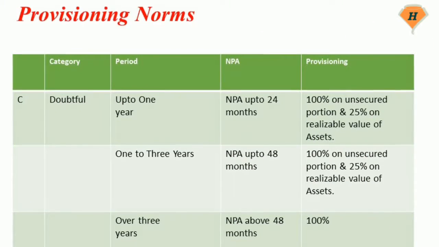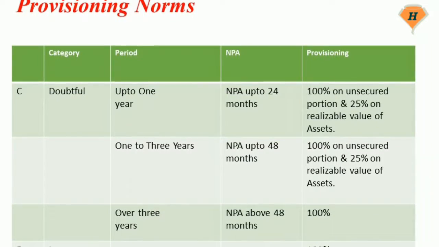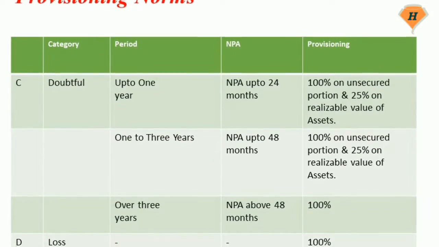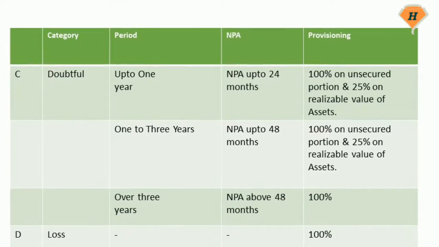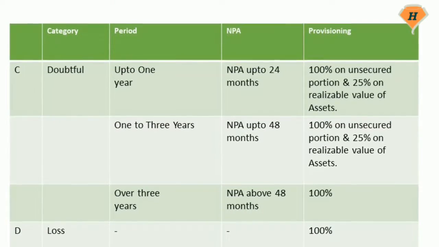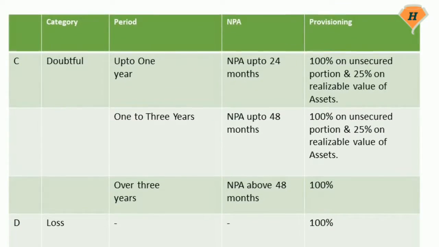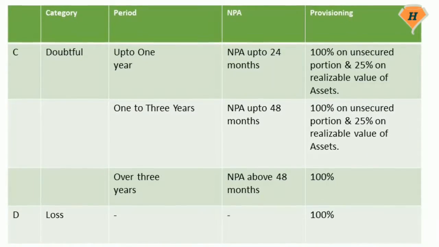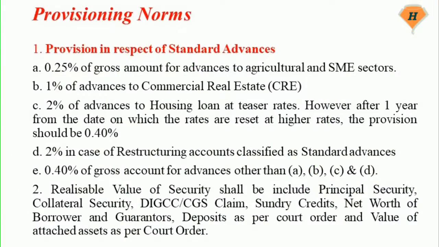For doubtful assets up to 1 year and NPA up to 24 months, 100% on the unsecured portion and 25% on the realizable value of assets. For doubtful assets 1 to 3 years and NPA up to 48 months, 100% on the unsecured portion and 40% on the realizable value of assets. For doubtful assets over 3 years and NPA above 48 months, 100% provisioning required. For loss assets, 100% provisioning. Provision in respect of standard advances.